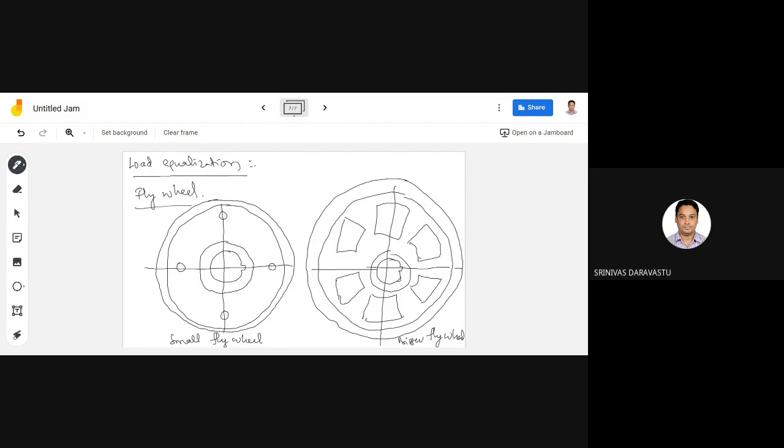During the light load condition, the speed of the flywheel is increased and it stores the kinetic energy. At the time of peak load, the flywheel slows down and the stored kinetic energy is given to the load, so that the demand from the motor or supply is reduced. How it works? The driving motor should have a drooping characteristic.